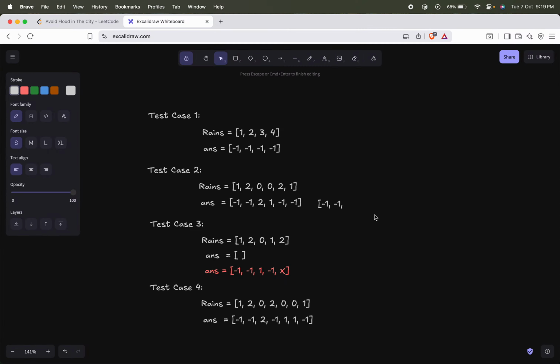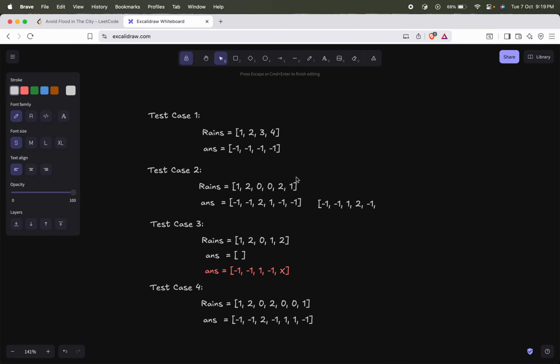On day 3, if I choose lake 1 to fill it, and on day 6, lake 1 was already dried, so there is no point in drying it again, so I can choose lake 2 to dry. On day 5, there is a rain on lake 2. Lake 2 was already dried on day 4, which means it is currently empty, so there is no chance of it flooding, so rain is possible over there. That's the reason we are filling it with -1.